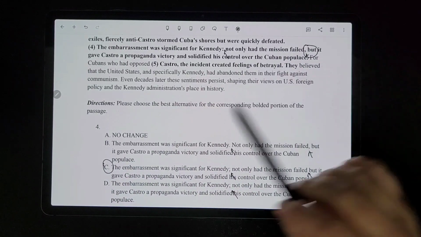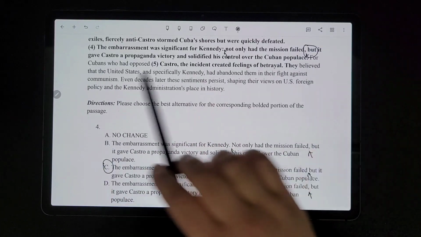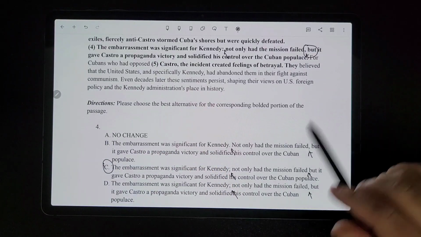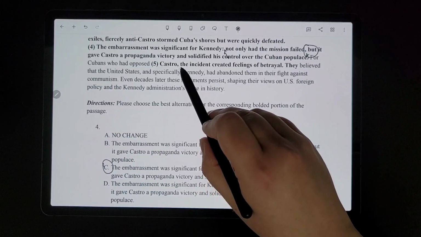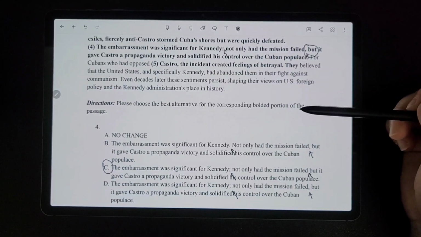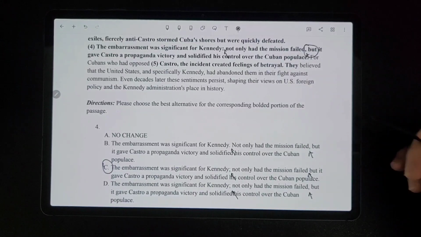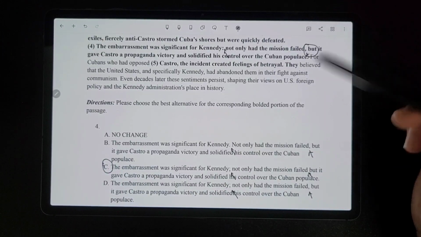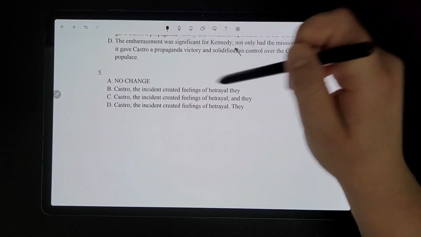And then for number 5, it's perfectly fine the way that it is because we have the introductory phrase or clause, for Cubans who had opposed Castro. Or I should say introductory word or phrase, because it could be a word sometimes. So that's the introductory phrase right there that needs to be followed by a comma. The incident created feelings of betrayal, followed by that independent clause, which is followed by a period. And then we have the next sentence, basically, right there.